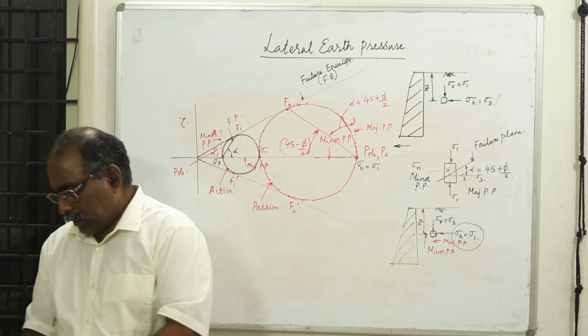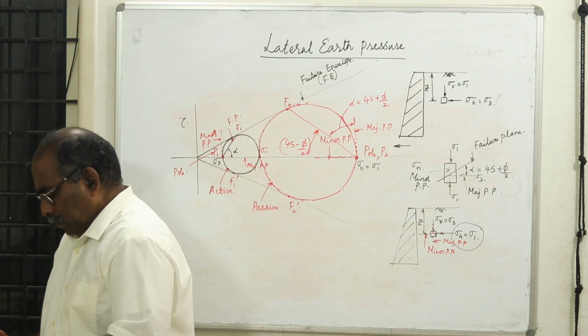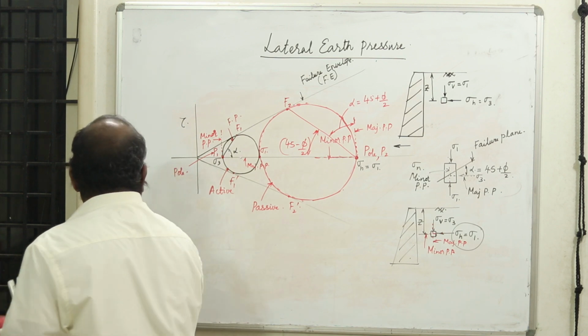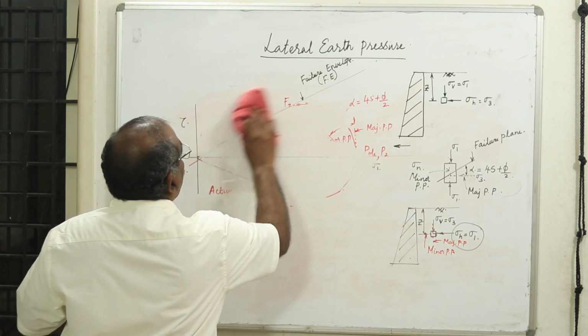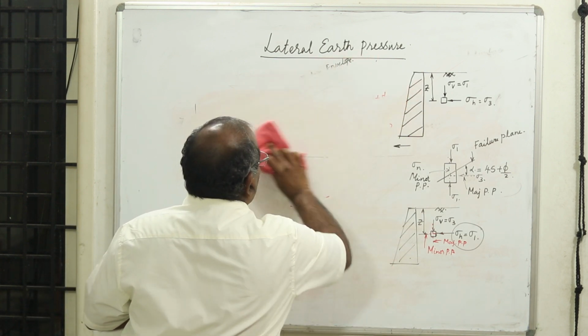Now we'll go to the next case. What is the relationship between principal stresses at failure? We take whether it's a passive case or an active case.